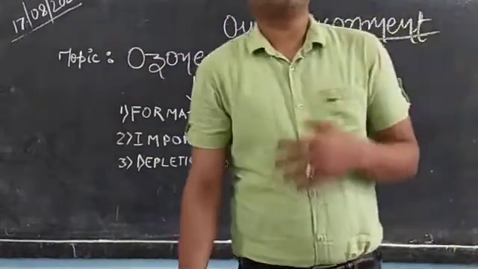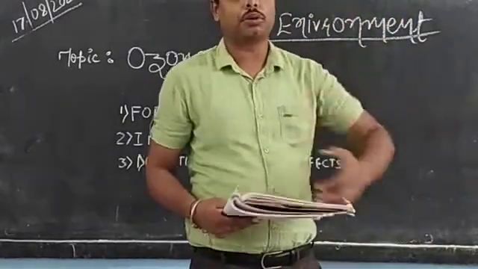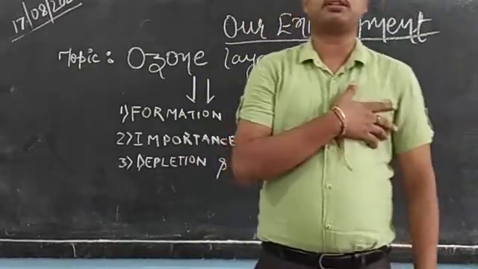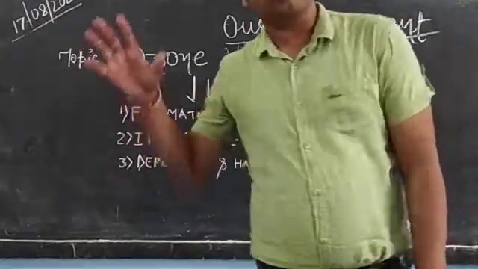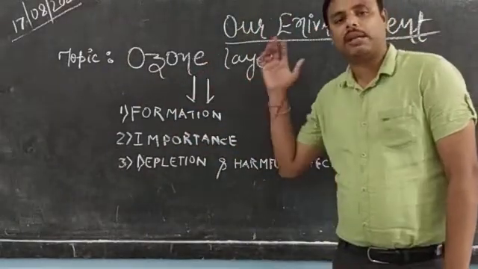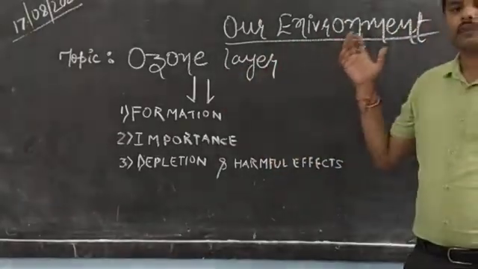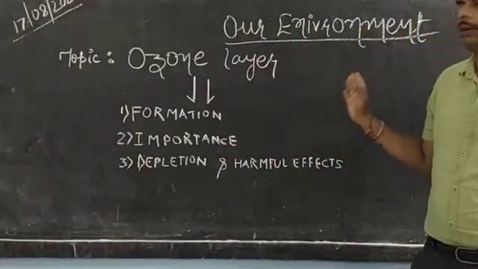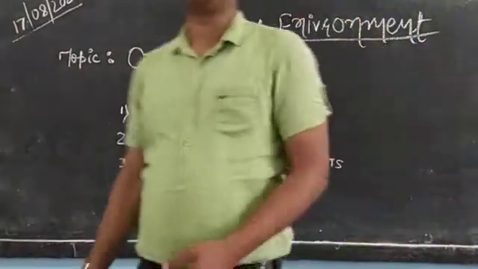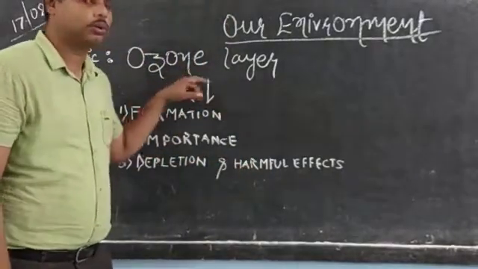See, naturally when we inhale oxygen, it consists of two atoms. But when we talk about ozone, it is formed of three atoms. That means it is much more reactive compared to oxygen. It is very necessary, very essential for human beings. If the survival of human beings is to be possible, it can only take place with the help of the ozone layer.